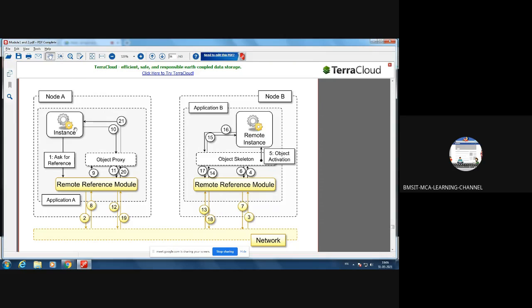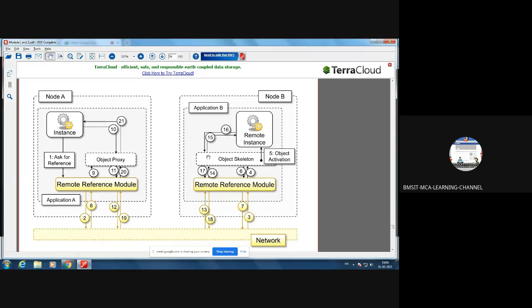Then it has to send an acknowledgement, isn't it? Yes, I got connected to you. This banking application should tell, so it will intimate once again through the network. That is steps 11 and 12. Then step number 13 is it will contact the remote reference module of Node B. That is step 13, 14.